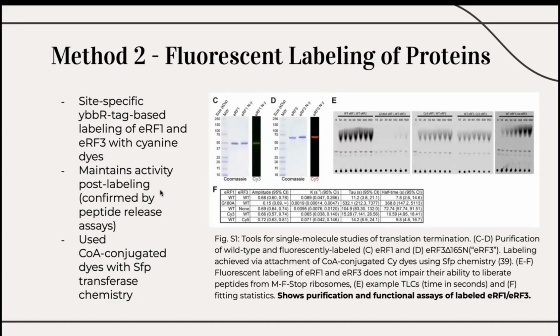After purification, shown in S1C and S1D, the team confirmed that the labeled factors could still effectively catalyze peptide release, shown in figures S1E and S1F, ensuring their fluorescence assays reflected true biological activity. This validation was crucial to interpreting subsequent FRET and ZMW results.